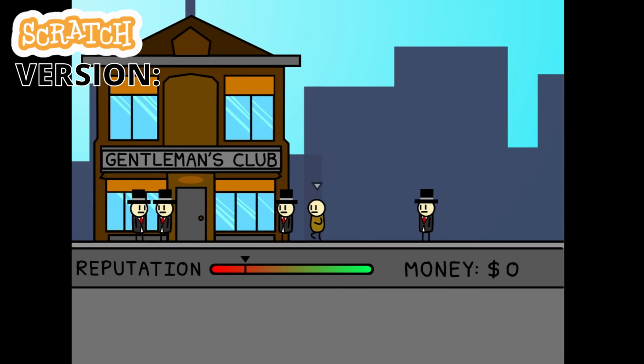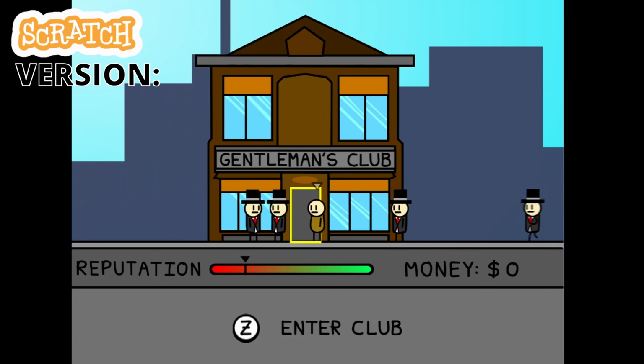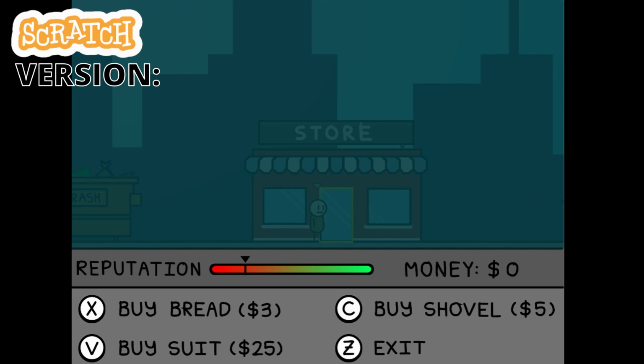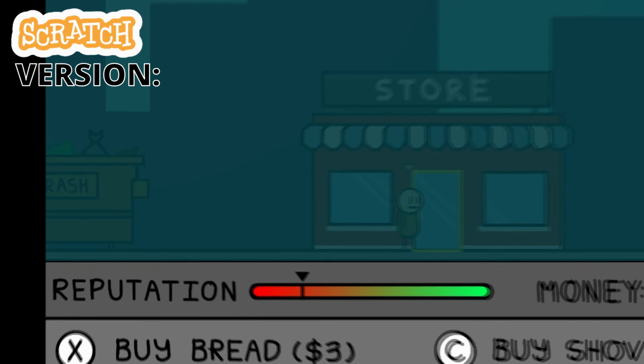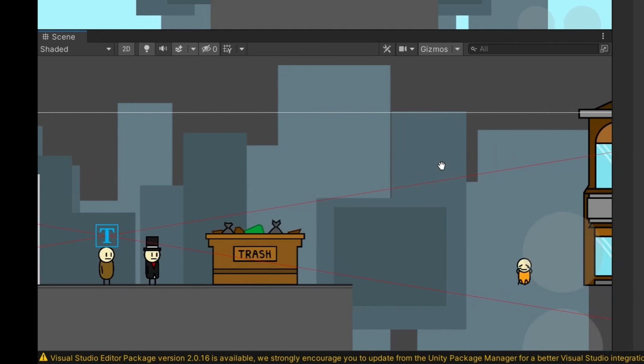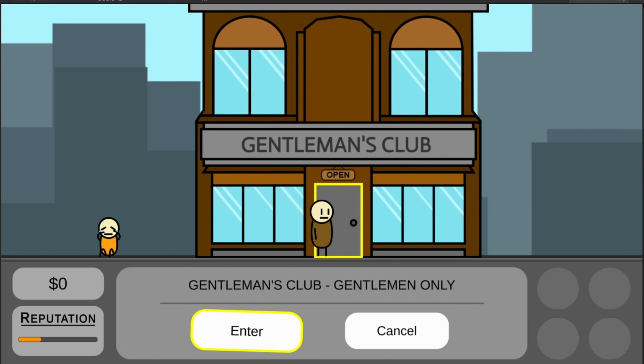The final thing I wanted to add is the Gentleman's Club, which is essentially the endgame. The player needs to get a suit to enter the club, which they can buy in the shop. But not only that, the player will also need to get a high enough reputation to enter. So I drew up the building here and added it into the game, and now we got our working Gentleman's Club. And that's pretty much the whole game.